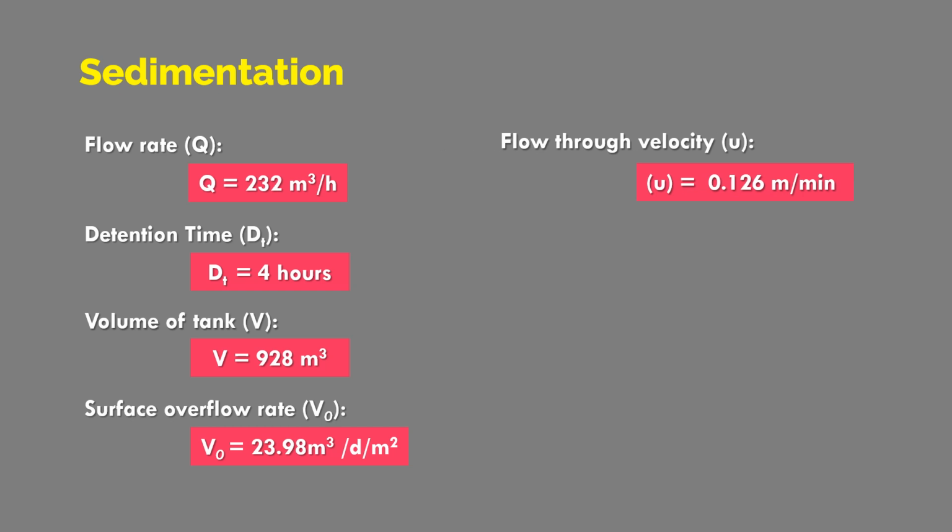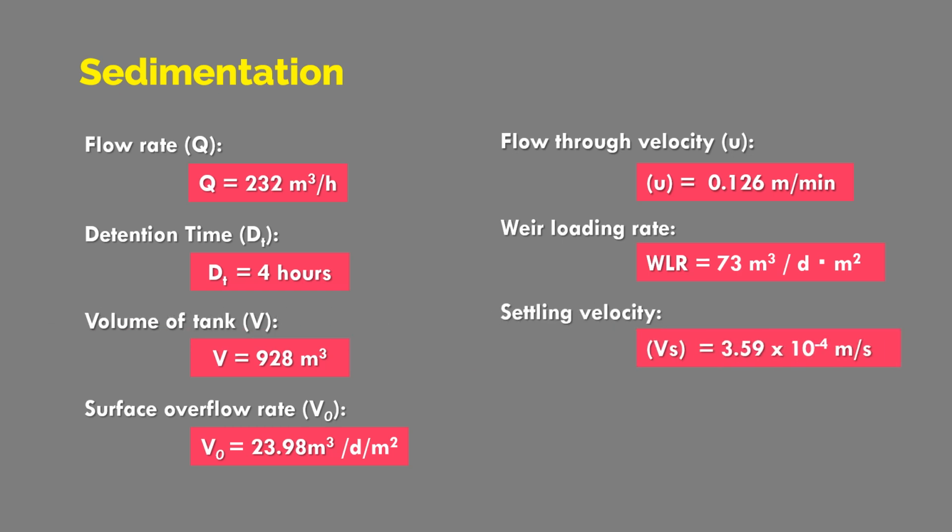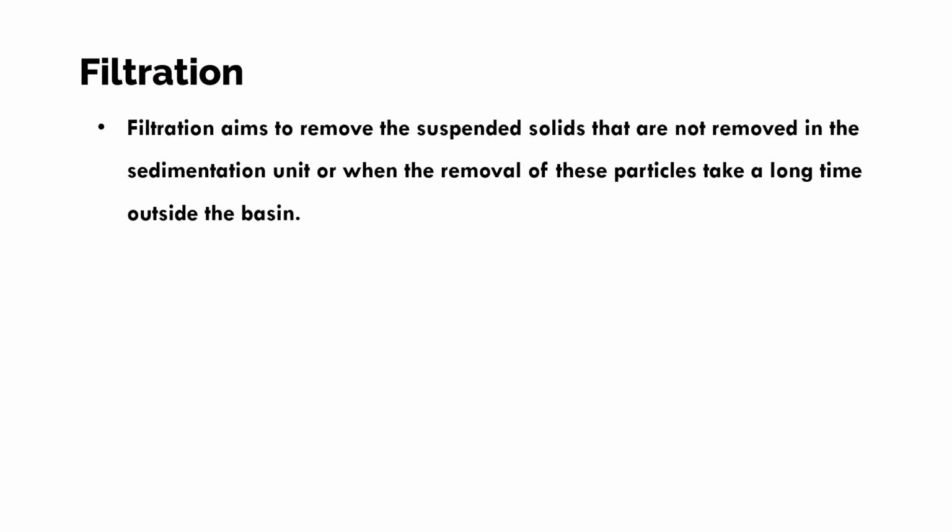Flow through velocity is about 0.12 meter per minute, and the weir loading is about 73 meter cube per day per meter square. The settling velocity is about 3.59 × 10^-4 meter per second, and then the Reynolds number is about 0.0716, that is less than 1. It means Stokes law is applicable in our calculation.